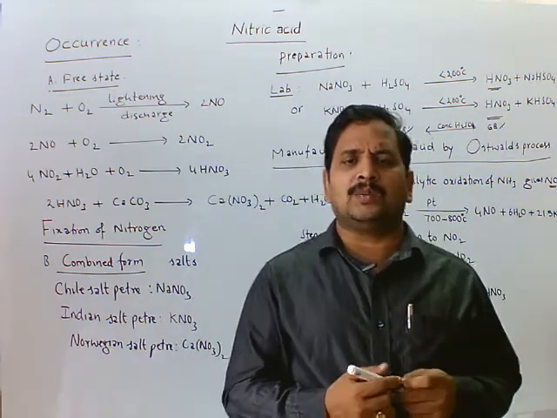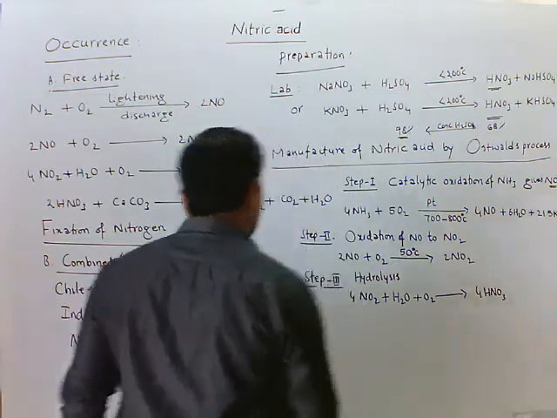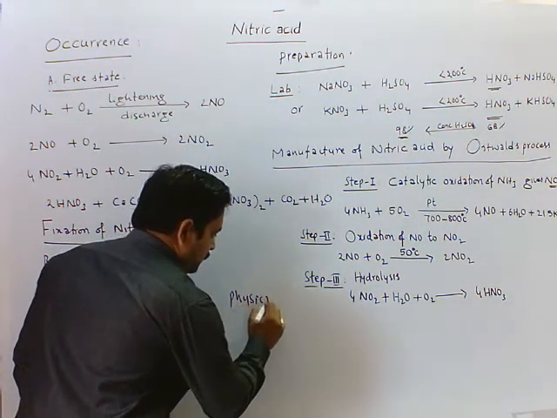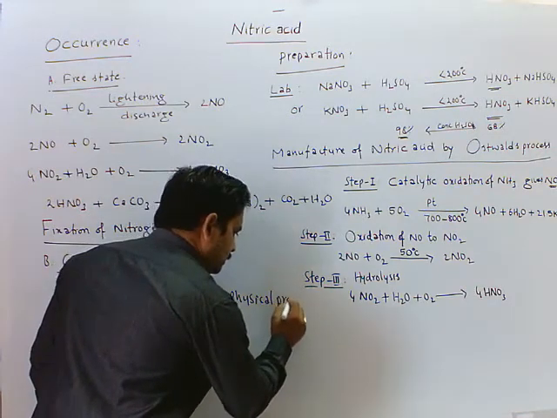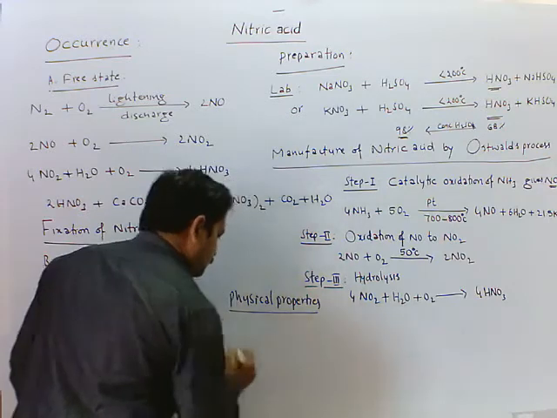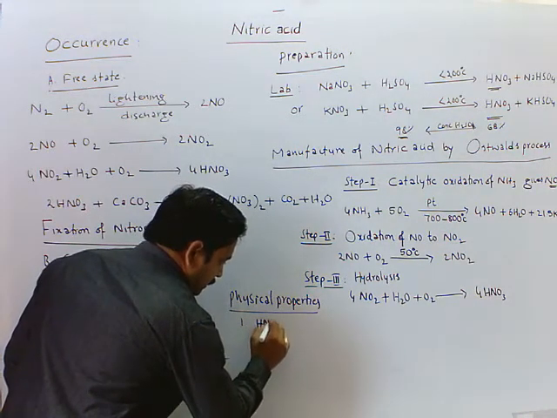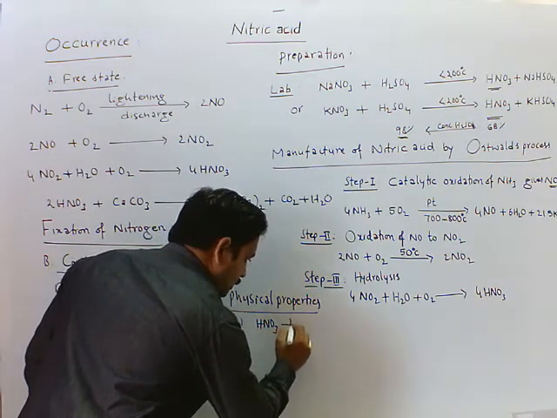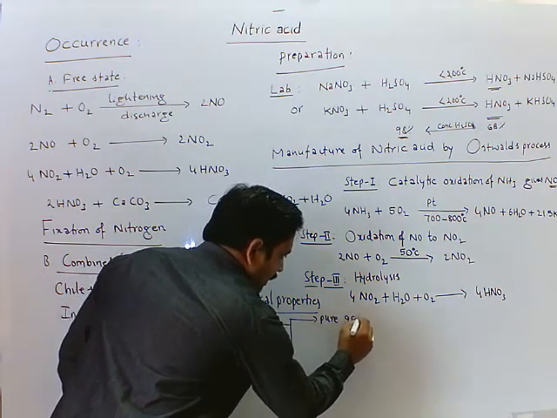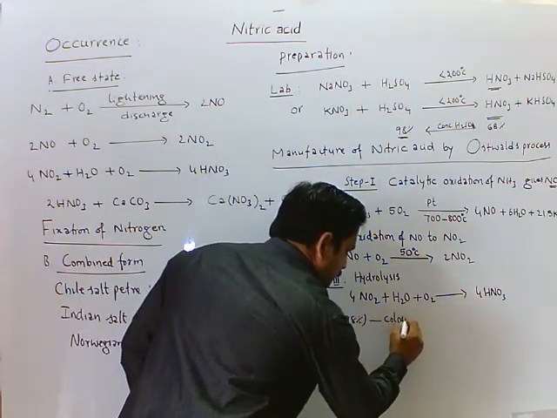These are the physical properties of nitric acid. Pure nitric acid, that is 98%, is a colorless liquid.